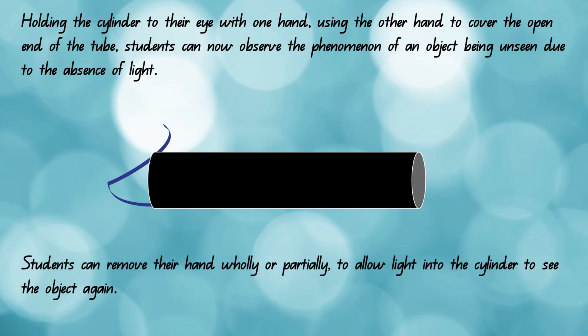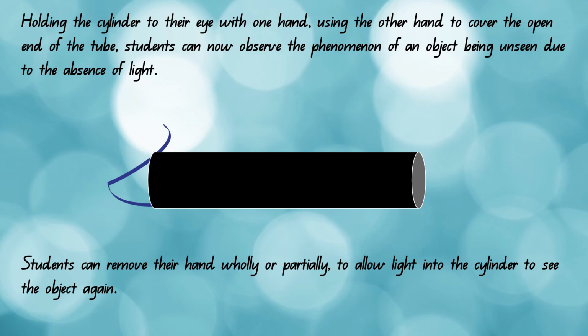Following the agreed process, students will then use the tube they have fashioned to begin testing the question, how do we know the eye receives light for us to be able to see objects? Holding the cylinder to their eye with one hand, using the other hand to cover the open end of the tube, students can now observe the phenomenon of an object being unseen due to the absence of light. Students can remove their hand wholly or partially to allow light into the cylinder to see the object again.